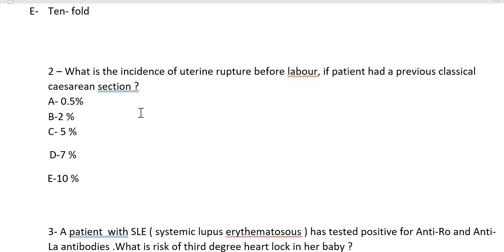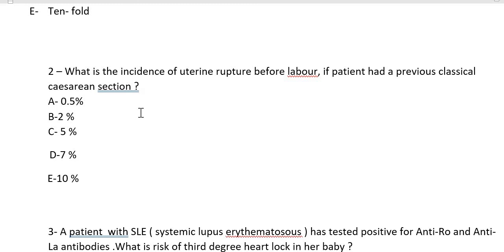And if the patient had a classical cesarean section, the risk of rupture pre-labor is going to be 2% in the antenatal period. For this patient, we have to take precautions that she will not go into labor. We have to deliver her early, at 36 weeks, or at the most at 37 weeks, in view of the very high, unacceptable chance of a ruptured uterus.